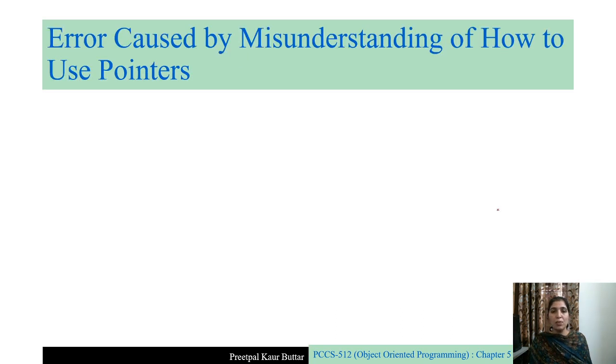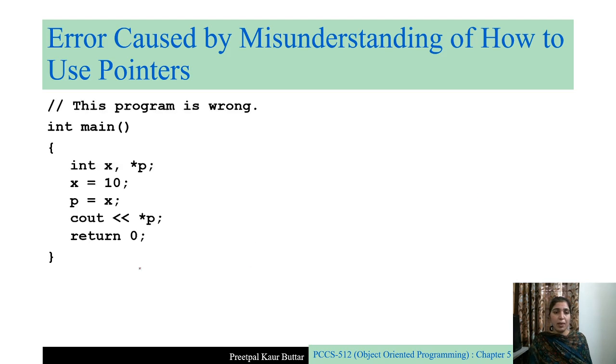Next is error caused by misunderstanding of how to use pointers. Sometimes people use pointers but they do not understand very well how this pointer will behave. An example is this program. Let us try to understand what it is doing. Here again we are creating two variables. First is the variable x. X is a normal variable, it will store a value, but because we have defined it, not initialized it, it is containing some garbage value, right?